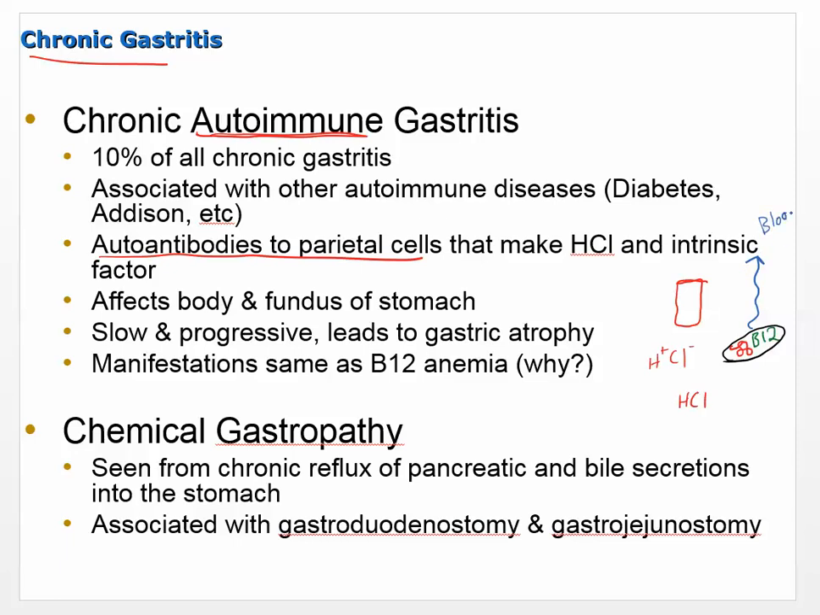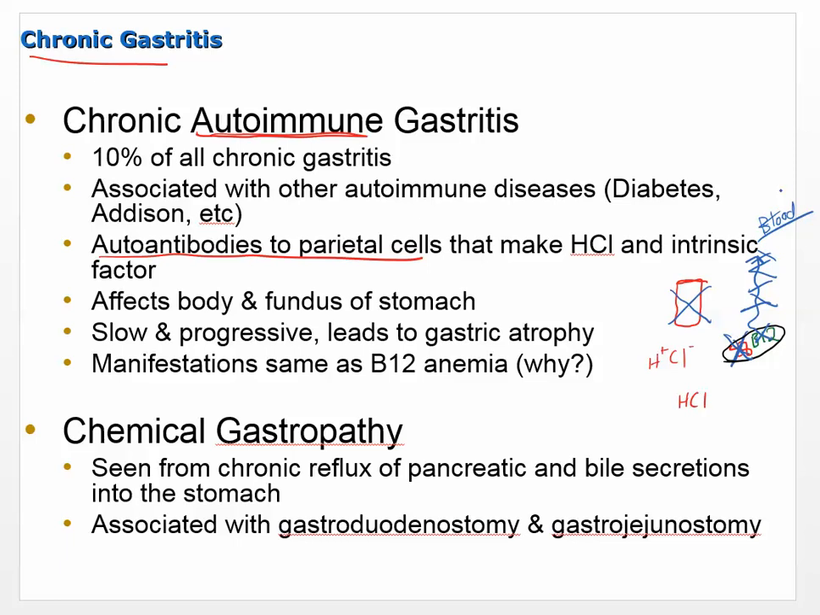Now, if we are attacking the parietal cells, then that means we're not making the intrinsic factor, which means that we're not absorbing any of the B12 into the blood. Okay, so if you remember, B12 does a couple of things. It is involved in DNA replication, so it's involved in making new red blood cells. That's an important thing that B12 deficiency shows, this B12 anemia.